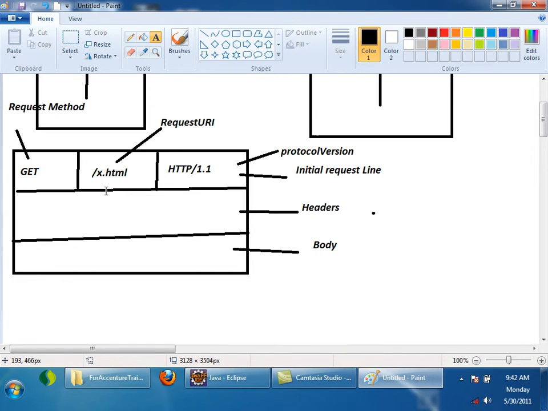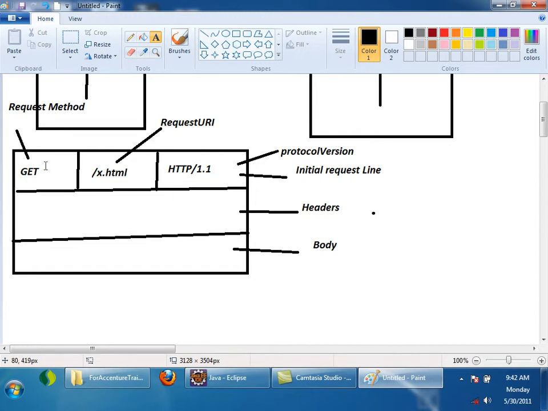So this is the request format. I said HTTP protocol. Client and server follow some protocol. When your client is sending a request, the request has to be in this format. Three parts: the first part is again divided into 3 parts, then the headers, and then the body. So the browser is internally sending a request in this format to the server.